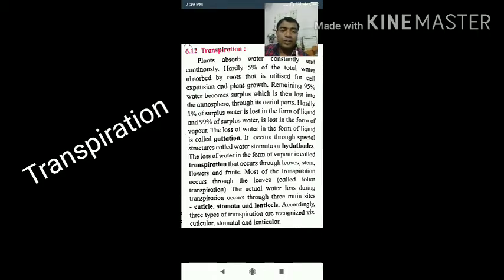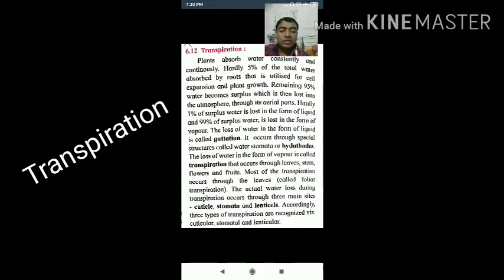This is the exact definition of transpiration. Transpiration means the loss of water from the plants in the form of vapor that occurs through the leaves, stems, flowers and fruits. These are all important parts of the plant which are responsible for the process of transpiration. Most of the transpiration occurs through the leaves, called foliar transpiration.